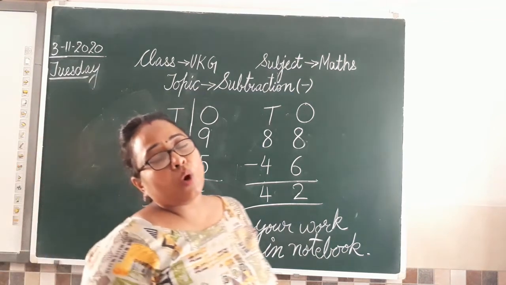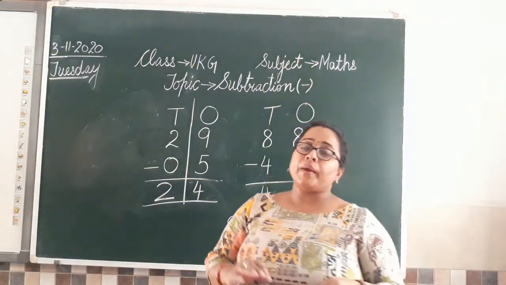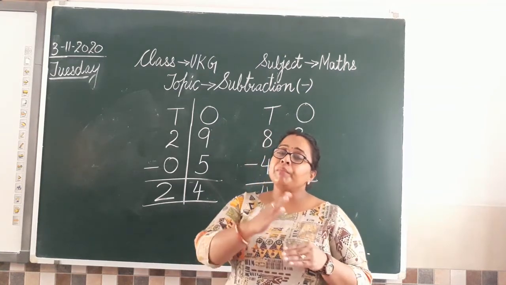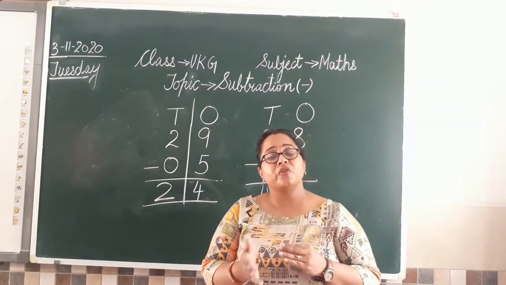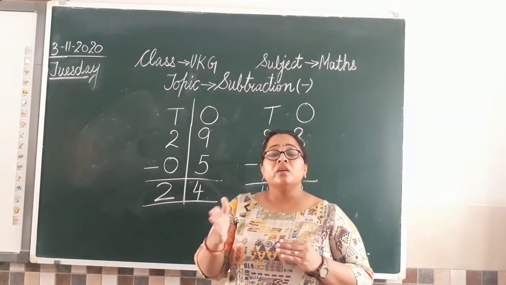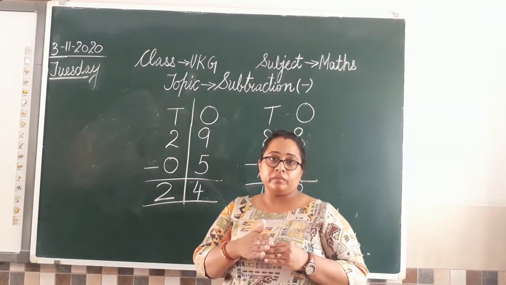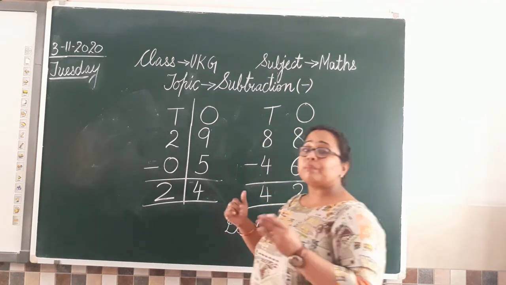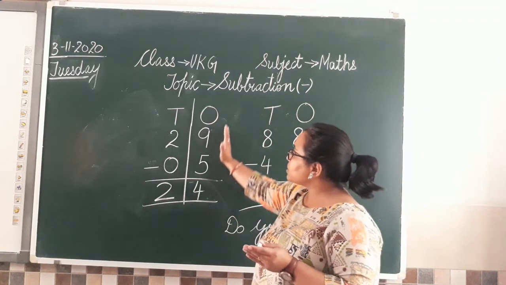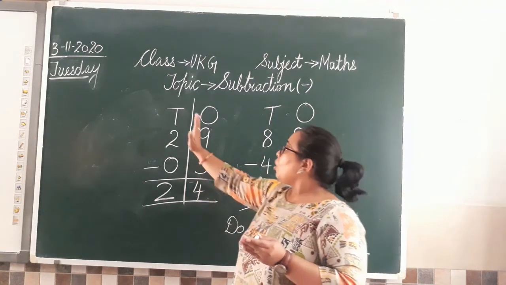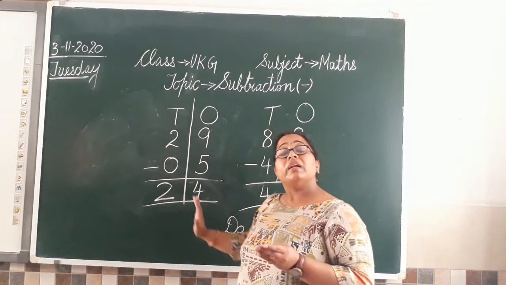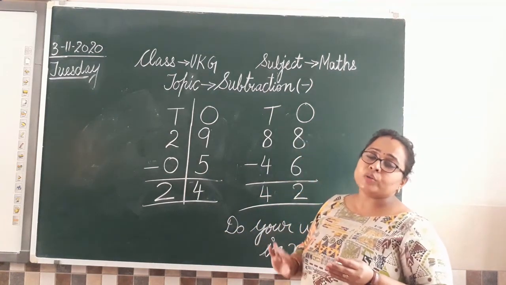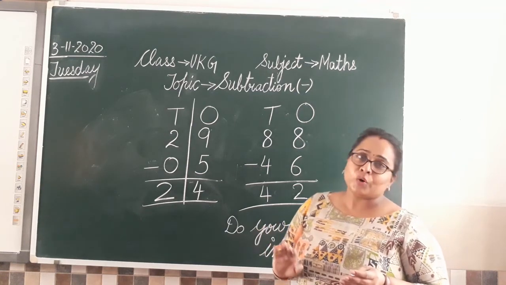So class, I hope you have understood the topic of two-digit subtraction that we did today. You all are familiar with subtraction. What is subtraction? When we minus the two given numbers from each other. Isn't it? So that is subtraction. Now in two-digit subtraction, what did we do? We subtracted the ones digits from the ones and the tens digits from the tens. Clear? This is how you are going to practice your work in your notebook today.